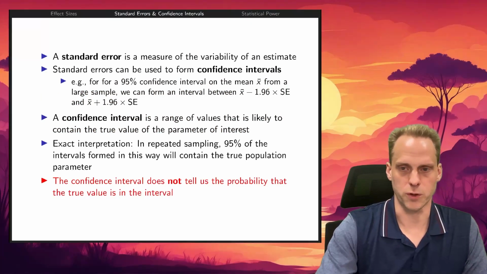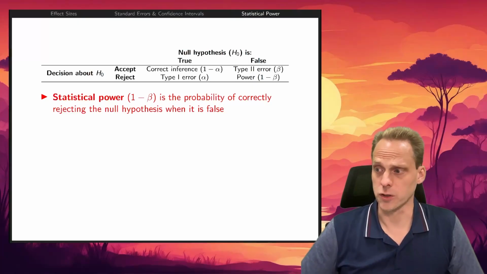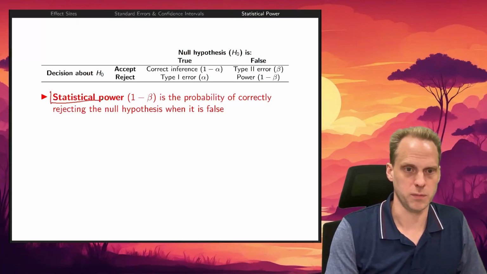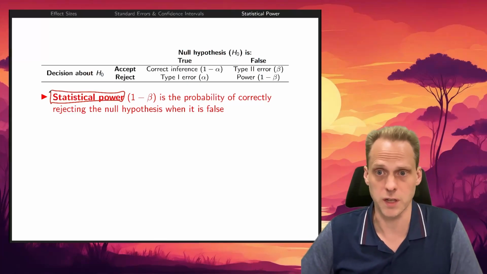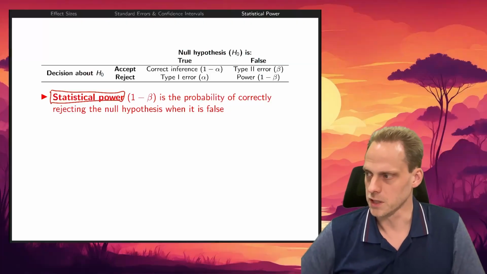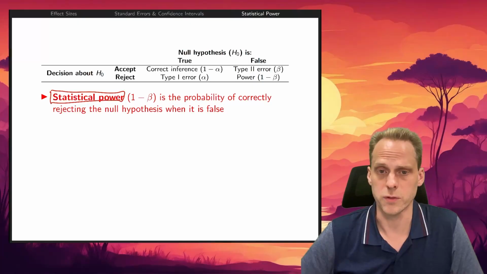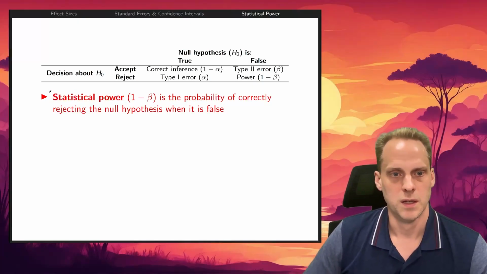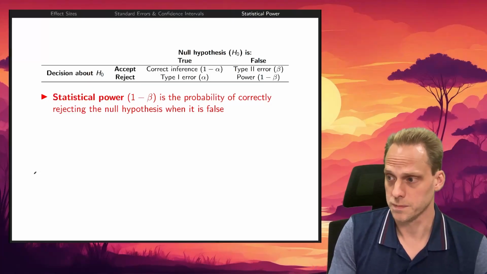For that, we need something called credibility intervals, which we can compute if you're a Bayesian, but not if you're a frequentist. Last thing I want to talk about in this video is statistical power, which is an extremely important topic that you always need to mention if you start research, not after you did research, because it's really not interesting then, but it's interesting before you conduct research to see if your sample size is good enough to actually make your research feasible. Statistical power is the probability of correctly rejecting the null hypothesis when it's false.